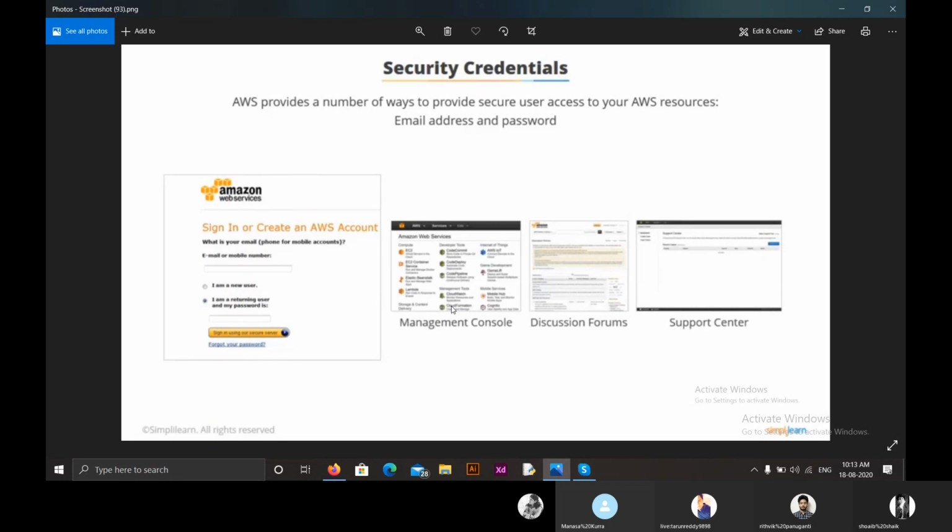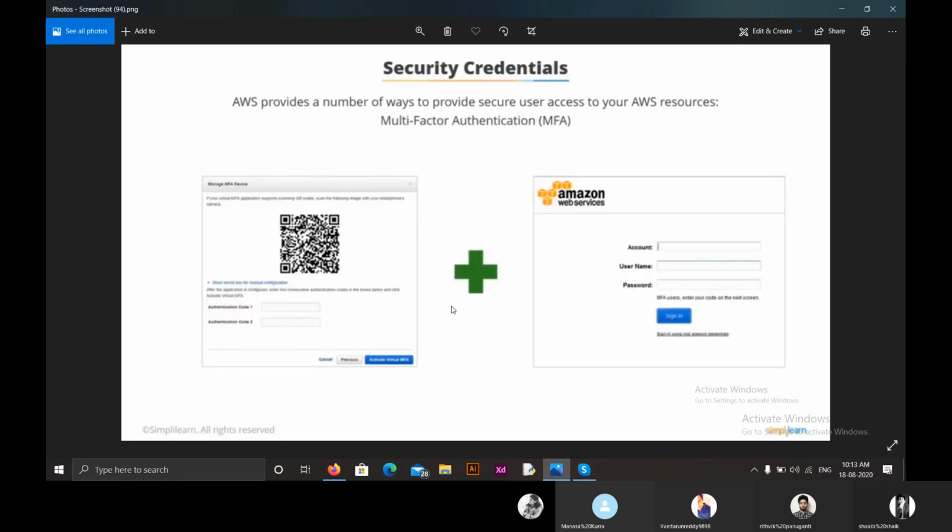support center. And the third security credential is multi-factor authentication. AWS provides a number of ways to provide secure user access to our AWS resources. This is multi-factor authentication, where we want users to have a 6-digit code to log in to their account and access the resources provided to them.